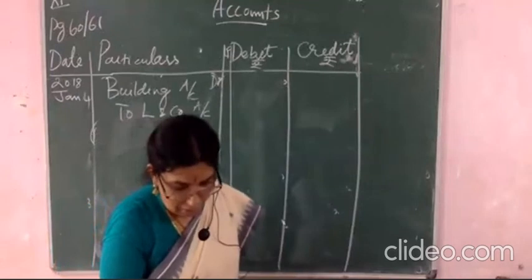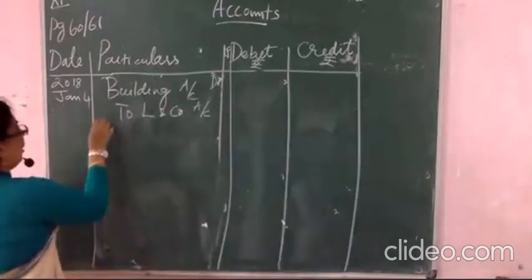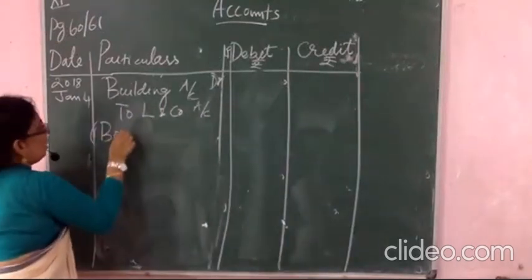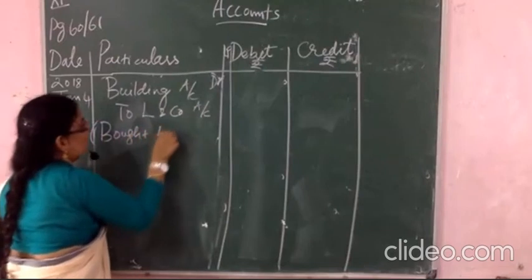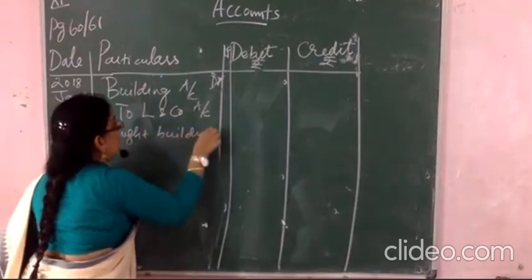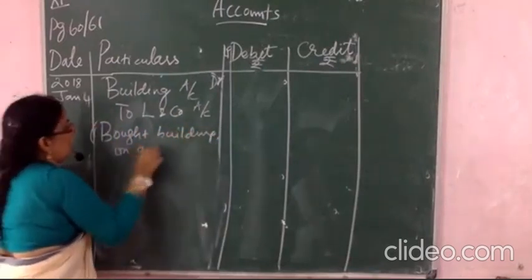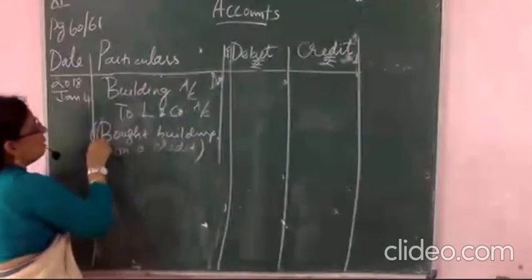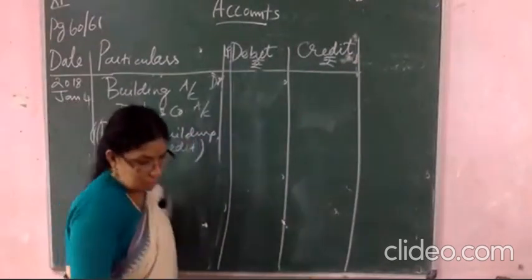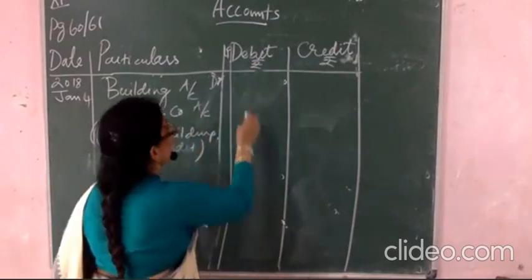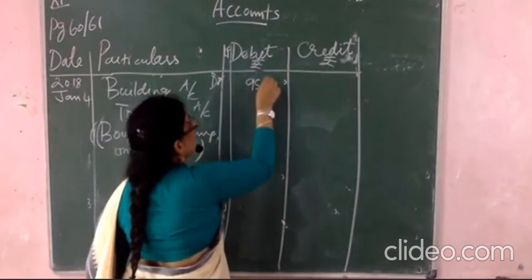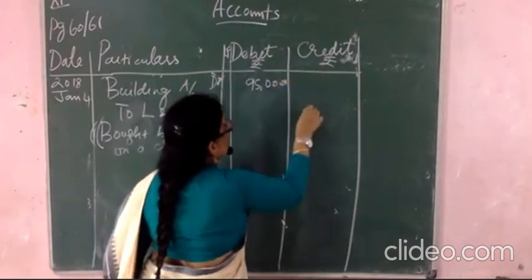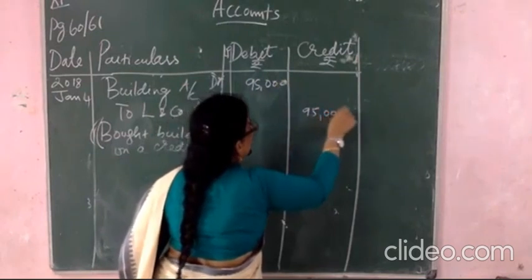What is the statement given? Bought building on a credit basis. Okay, on a credit basis. So you will write, bought building on credit basis. What is the amount given? 95,000. Here also 95,000.